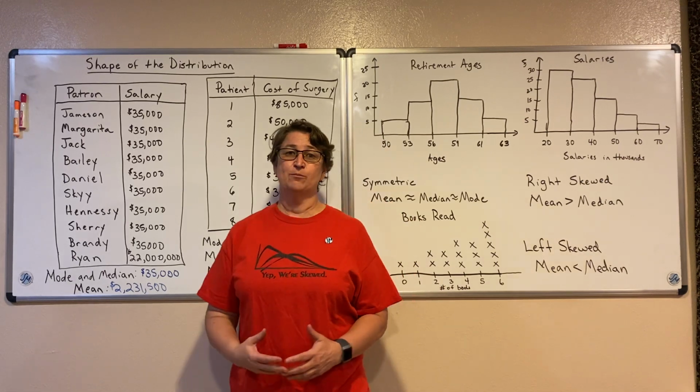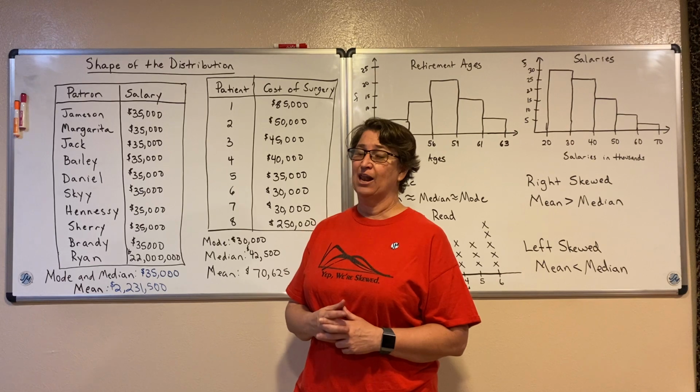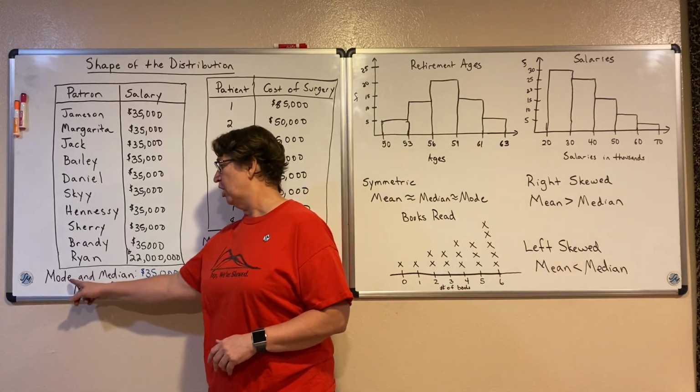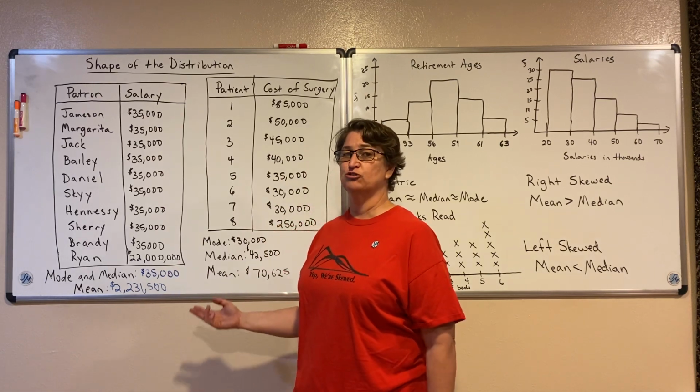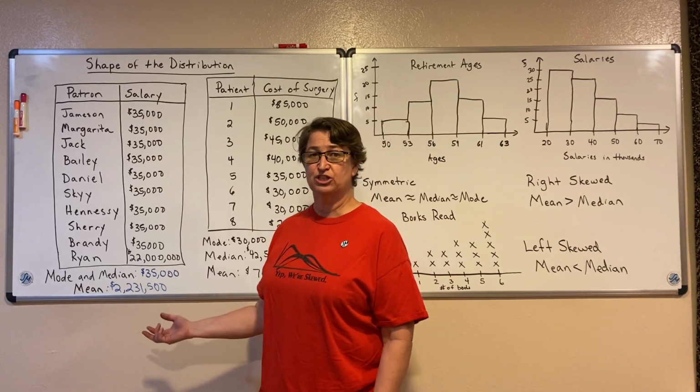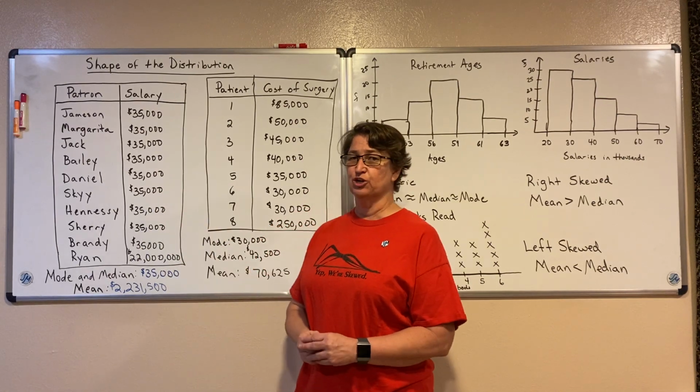So when I found the average of their salaries, if I looked at the mode or at the median salary, all my patrons made $35,000 a year. The average patron made $35,000 a year.